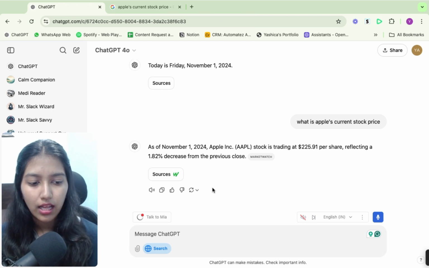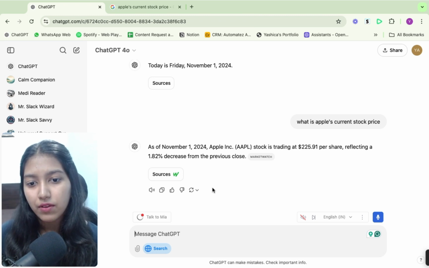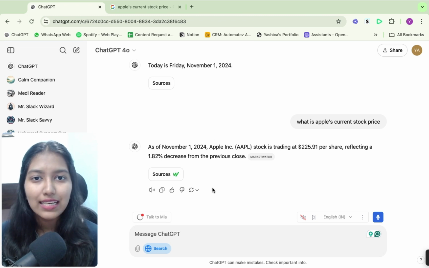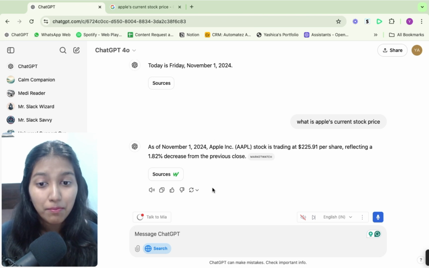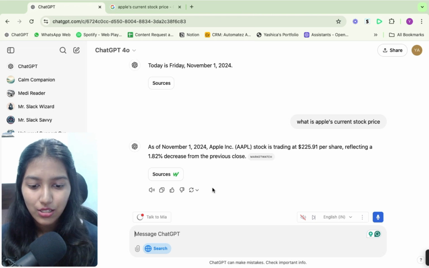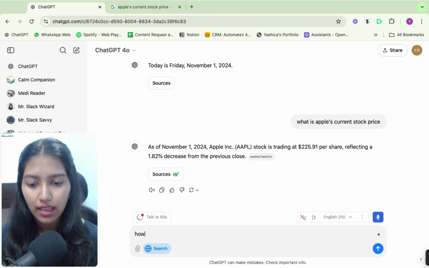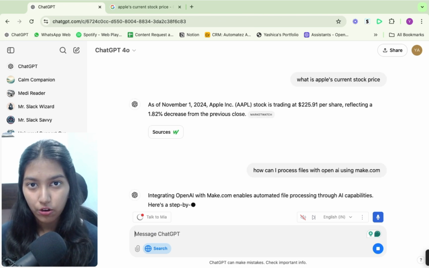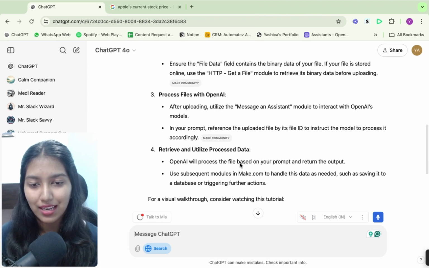Now let's see how it can help us in our everyday jobs. For example, whenever a new platform releases a new feature and we want to make ChatGPT tell us something about it, ChatGPT is not able to tell us because it doesn't have the knowledge about that new feature. But now it would be able to search the web, get to know the new feature, and then give us the answer. So let's try that. How can I process files with OpenAI using make.com? Let's see if it searches make.com in order to give us an answer, because if it does, then it can be really helpful for us.